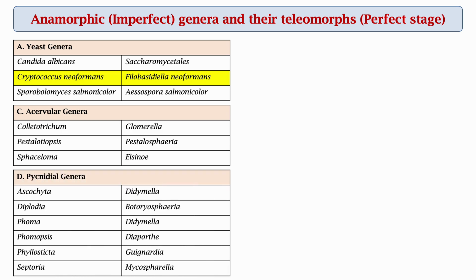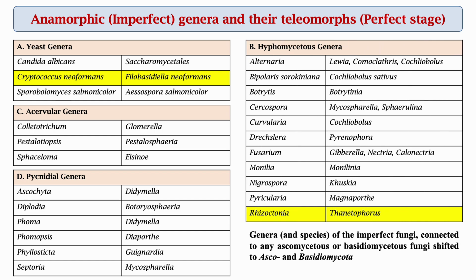Then the pycnidial genera, here Didymella is the perfect stage of Ascochyta, then Botryosphaeria is the perfect stage of Diplodia. Similarly, Didymella, Diaporthe, Guignardia and Mycosphaerella are the perfect stage of Phoma, Phomopsis, Phyllosticta and Septoria respectively. Under the Hyphomycetes genera, here Lewia, Comoclathris and Cochliobolus. These are the perfect stage of Alternaria. Then Cochliobolus sativus is the perfect stage of Bipolaris sorokiniana.